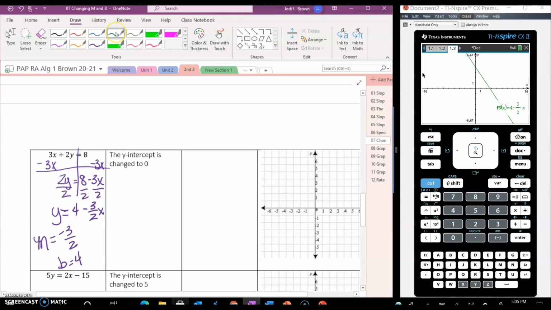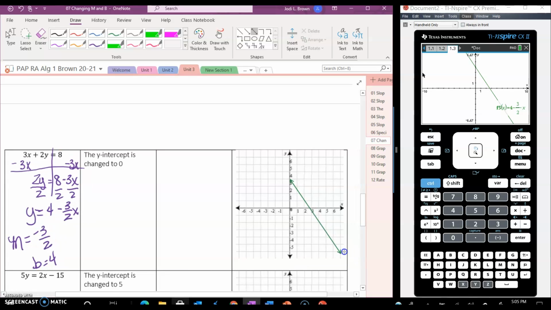Let's find a green because that's what color it is. All right. Something like that.